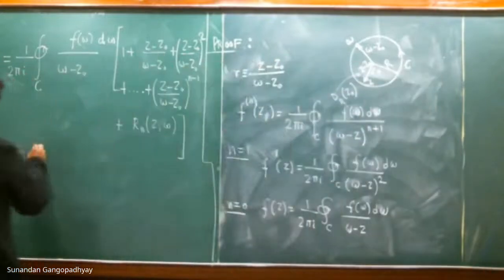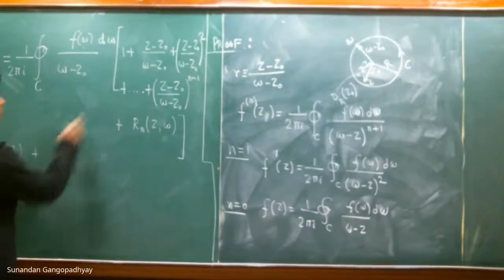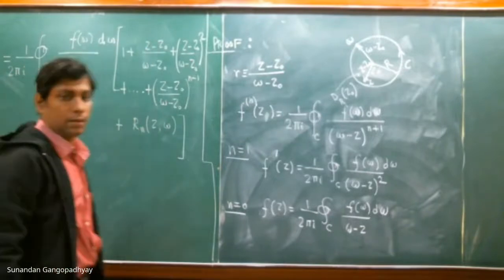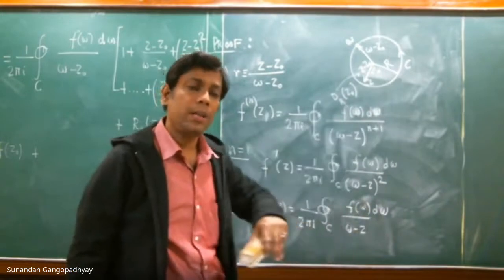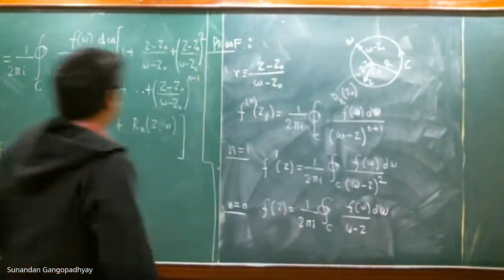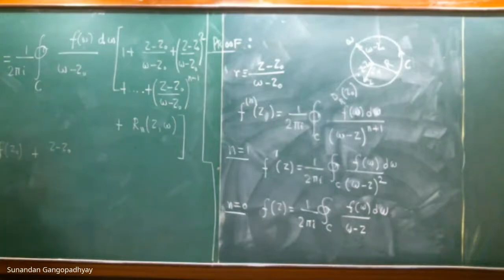What is the second term? z minus z naught has nothing to do with this contour integral, right? Because the contour integral involves points on the contour, and the points on the contour are denoted by w. Remember this diagram. So z minus z naught you can pull outside the integral, because the integral is not on z, it is on w.